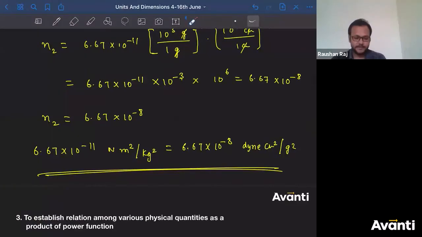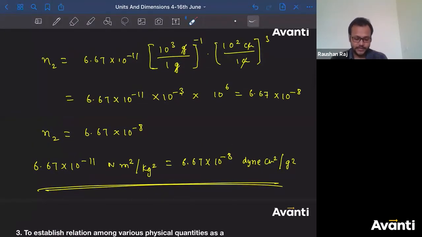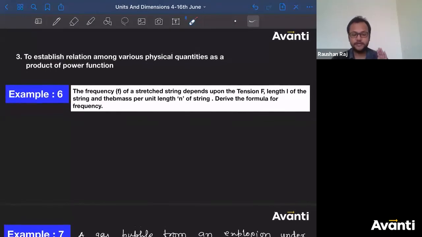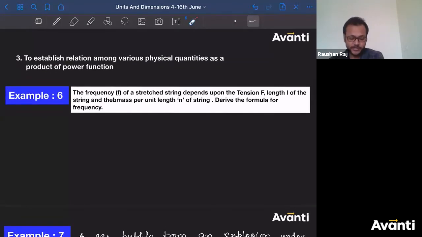So this was the second application of dimensional analysis. Now let us move on to the third one. And the third one is very, very important, guys. Believe me, this is very, very important. So please understand it carefully.